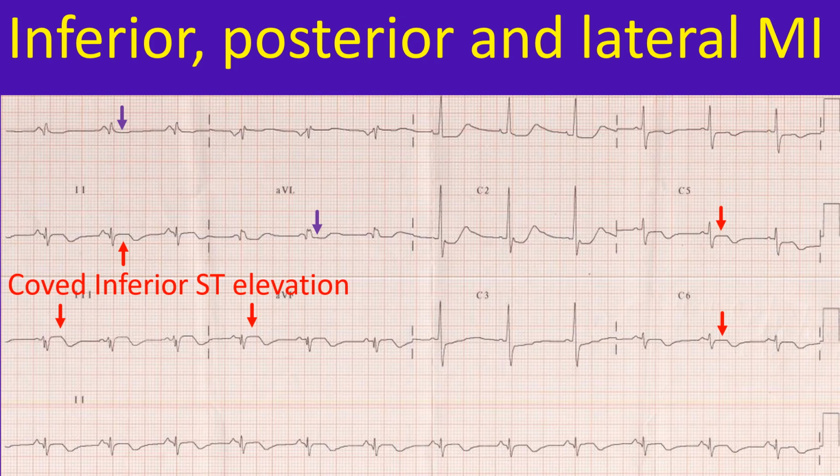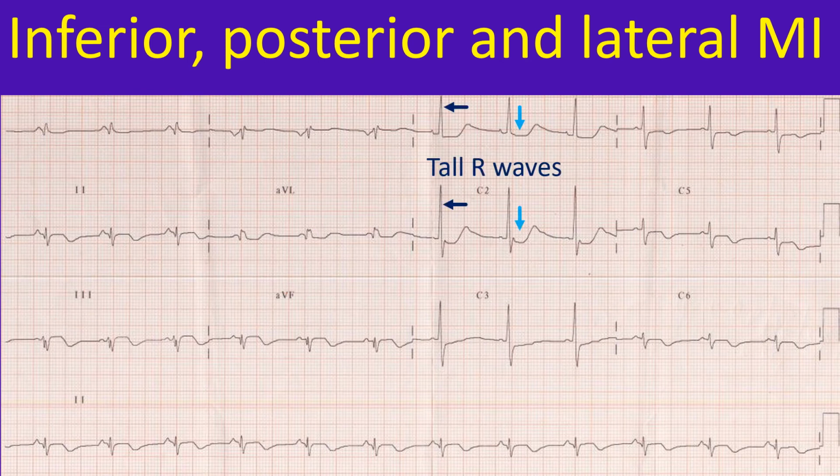In this ECG, ST segment elevation and T wave inversion are present in 2, 3 and AVF, the inferior leads. ST segment is curved and T waves are inverted in V5 and V6, the lateral leads. Minimal ST segment depression is seen in lead 1 and AVL, which can be taken as reciprocal to the ST segment elevation in inferior leads.